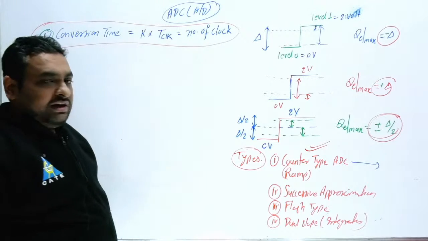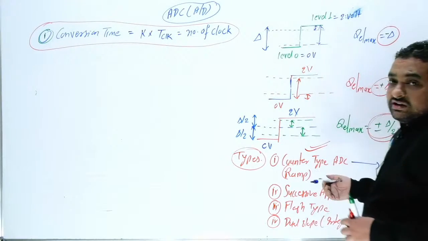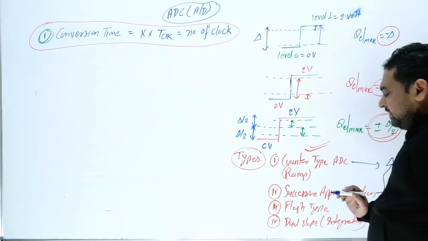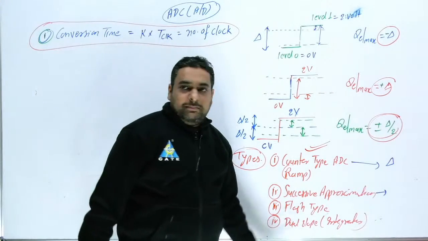Okay, this is del. So for the counter type the maximum possible error is del. Now what will be the maximum possible error for successive approximation, number 2?